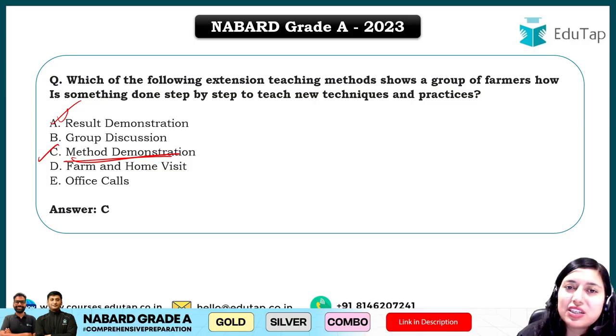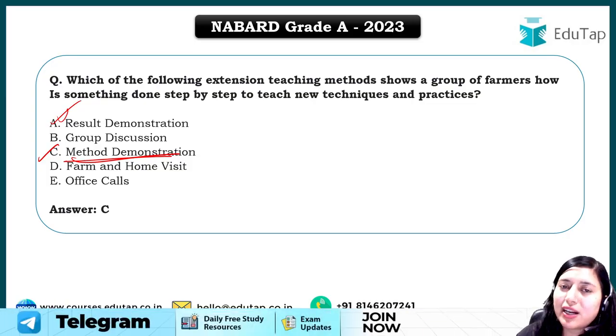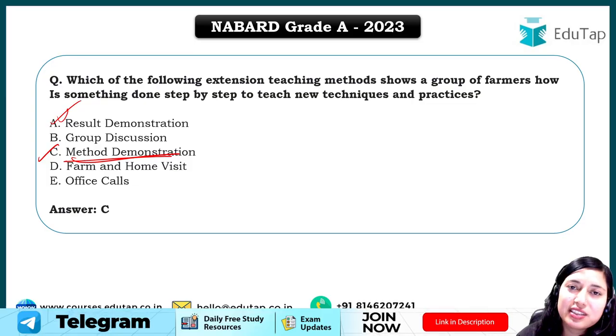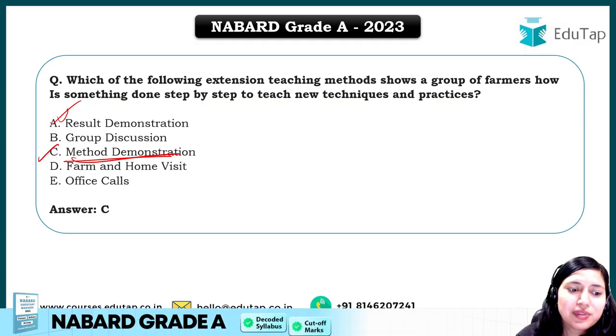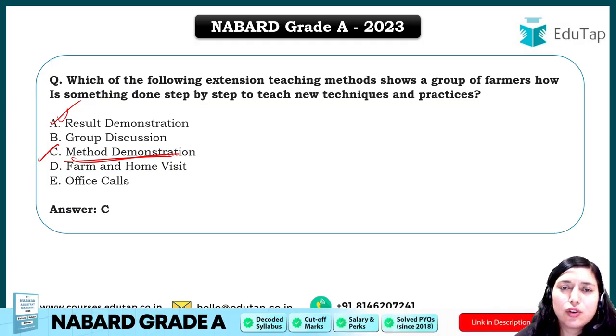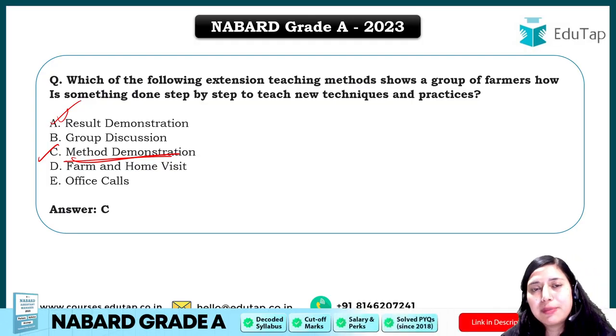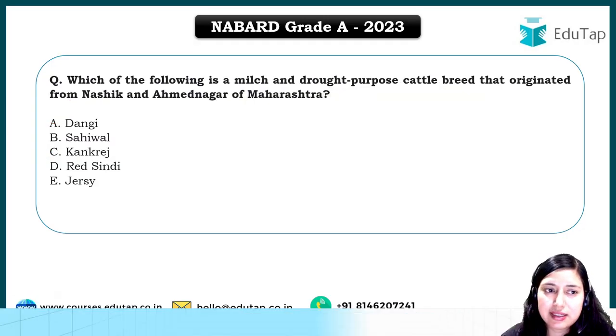Then we have group discussion. What is group discussion? A group of farmers is collected and a discussion is held among them. Then we have farm and home visit, where the extension officers visit the farm or home of a farmer and discuss their problem or any technology. Then office calls are through telephone calls, where farmers and extension workers connect, right?